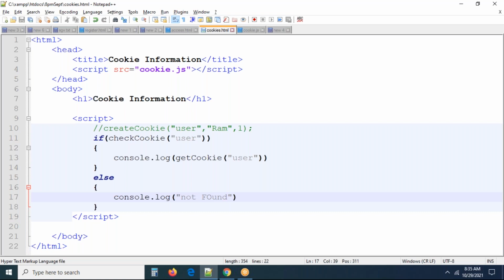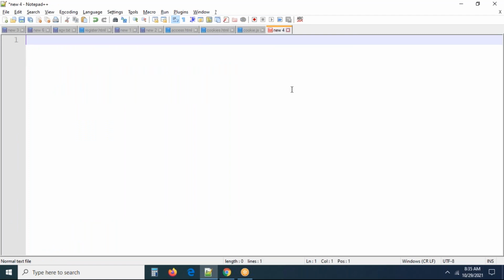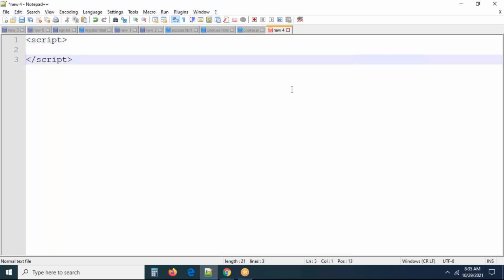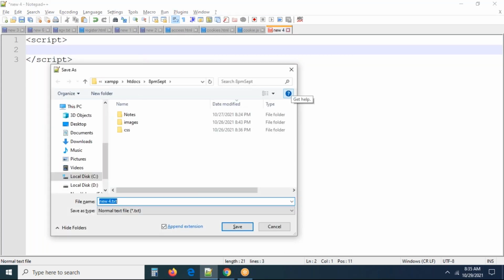One more is the localStorage object, right? I told you yesterday. For localStorage, first of all, let me open script to open, script to close. Let me save this file. I think you can also use this as a protocol. localStorage.html is my file name.